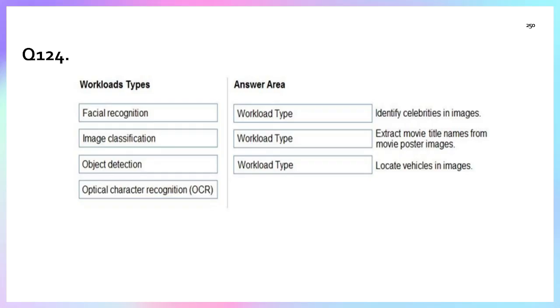If you want to know about facial recognition, image classification, and object detection, you can go to the previous questions, as well as the definitions with the examples I gave in the overview and their concept video I already created. You can go there and read and understand. Right.